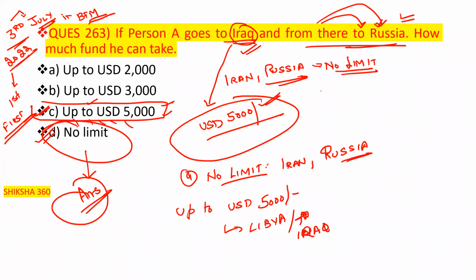IRA. Third one, that is C, up to USD 3,000. In all the other cases, basically that is up to USD 3,000. Clear? So if the question is only up to Iraq, then the answer is option C. But now the person is also going to Russia, so the correct answer is option D.